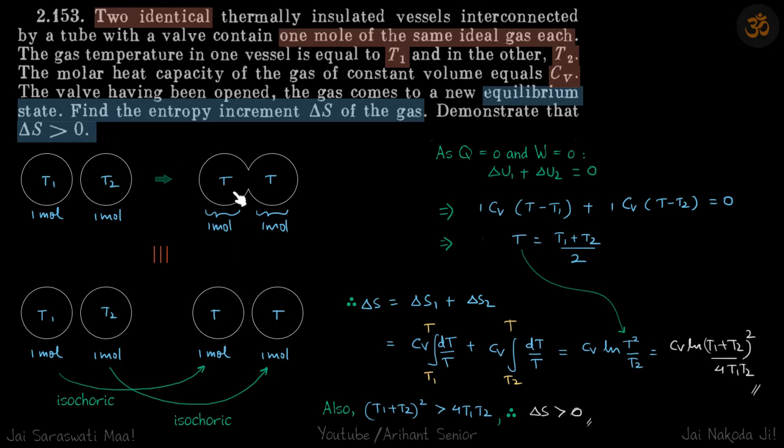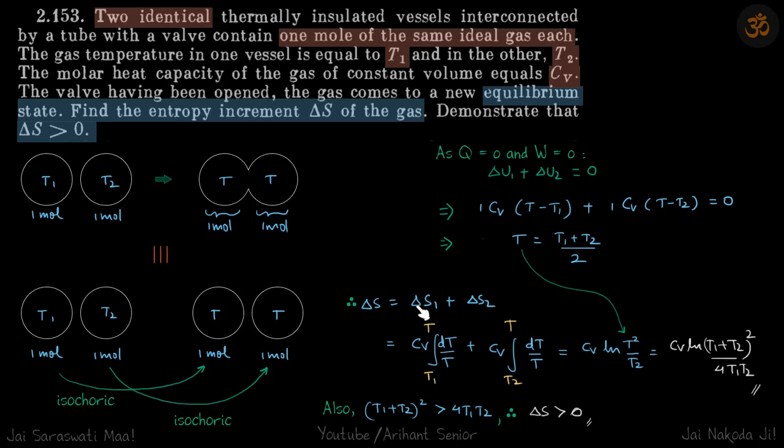So from here to here, because the vessels are thermally insulated, Q is 0, and because it's a free expansion, when you open the valve, W is also 0, which means delta U for the system is also 0, which is delta U1 plus delta U2. So delta U1 for the first gas is Cv into T minus T1, delta U2 is Cv into T minus T2. You simplify that and quite obviously we get the result. The final temperature is (T1 plus T2) by 2.